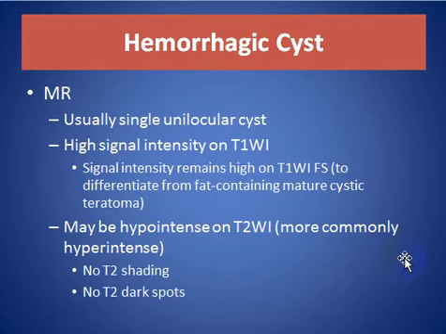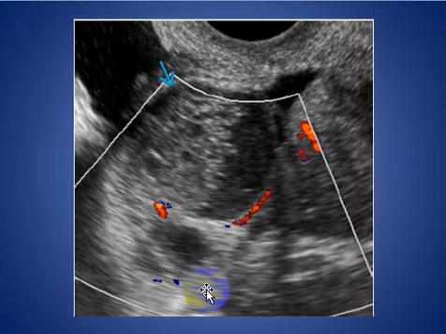On MRI, usually a single unilocular cyst, high signal in T1 weighted images, signal intensity remains high in T1 fat-sat, to differentiate from fat-containing mature cystic teratoma. May be hypointense on T2, more commonly hyperintense, no T2 shading, no T2 dark spots like in endometrioma.